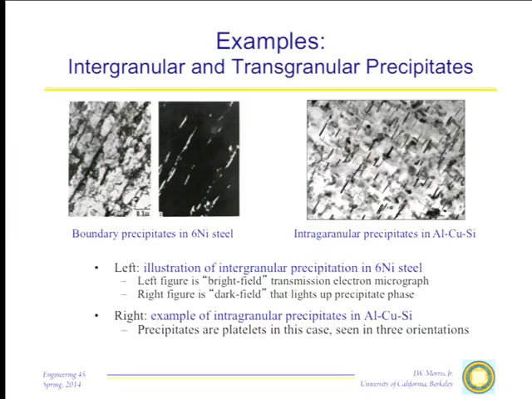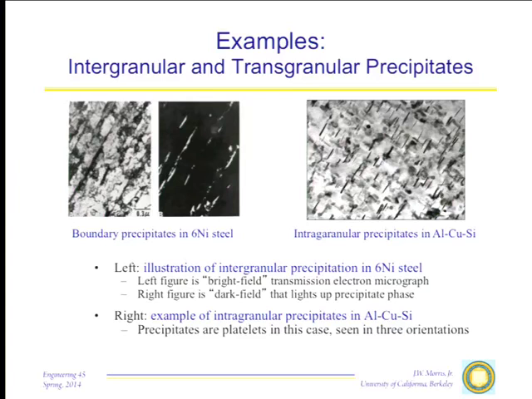This is what's called a dark field transmission electron micrograph, in which we light up the second phase, in this case the precipitate phase, and here you see these linear precipitate phases, which are dark in the left hand micrograph, along the boundaries of the material. So by cooling slowly and allowing heterogeneous nucleation to be preferred, we can force the nuclei to form on grain boundaries. Most of the time we don't want that. Most of the time we want our nuclei to form in the bulk.